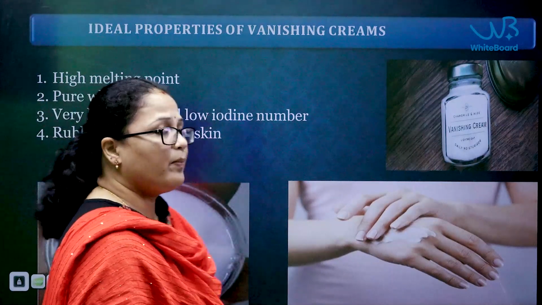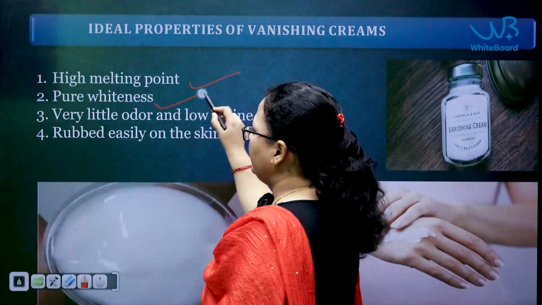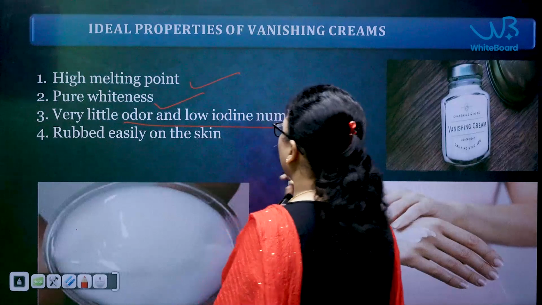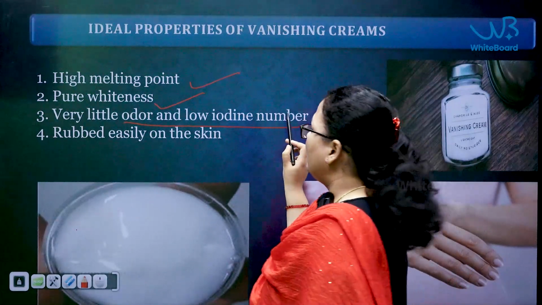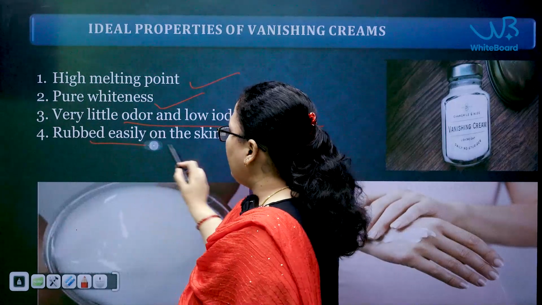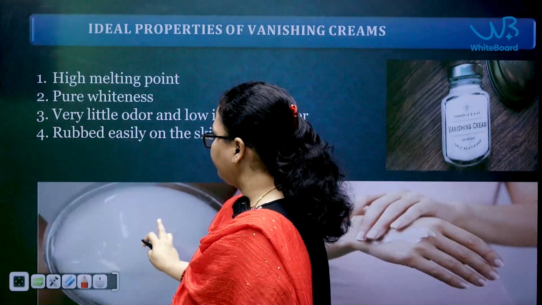Next, coming to the properties of the vanishing cream, they have a high melting point, and the whiteness is very pure. Next, they have little odor and a low iodine number. I have told you what the iodine number is in a previous topic. Next, they can be easily applied or rubbed onto the skin surface.